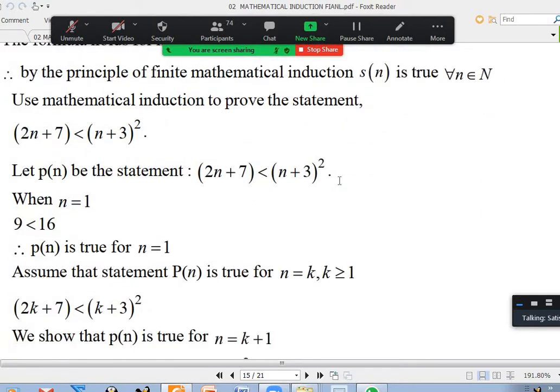Okay, this question also, but we will work a little carefully.